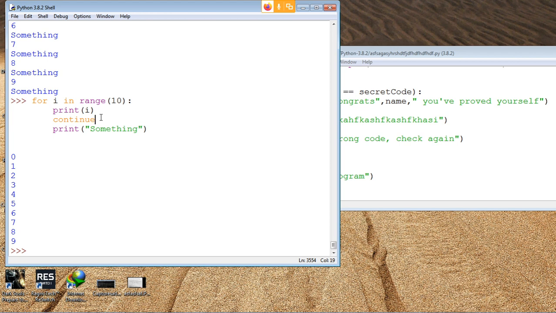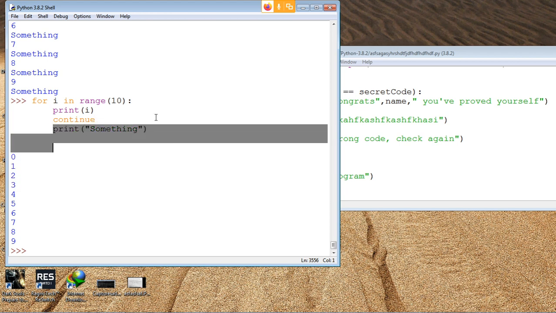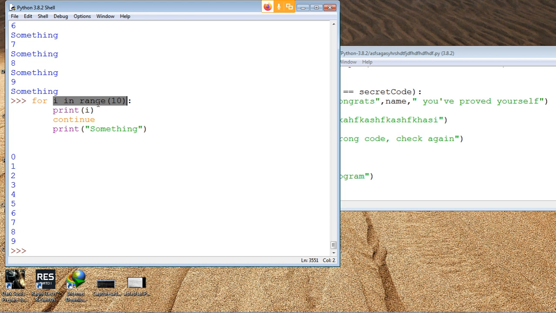So what happened is when you say continue, the program will go back to the for loop. Whatever was after it, this print something, anything that was there will get skipped off. So we are just skipping these parts and going back to the loop. It goes back and says i is 0, i is 1, i is 2 like that, and it skips this something. So that is continue. It's going to skip whatever is after it and go back to the start of the loop.